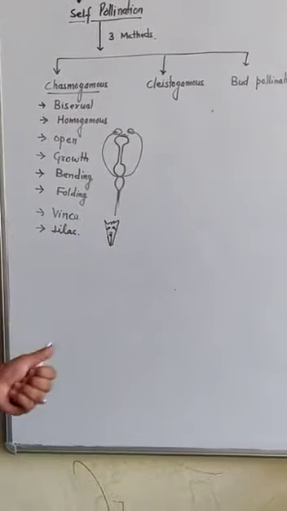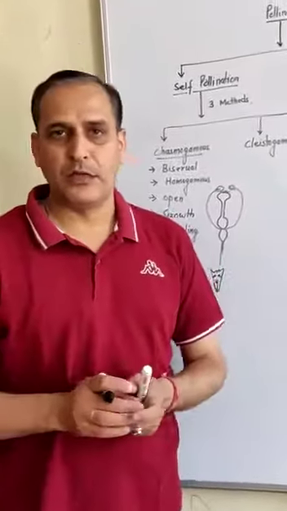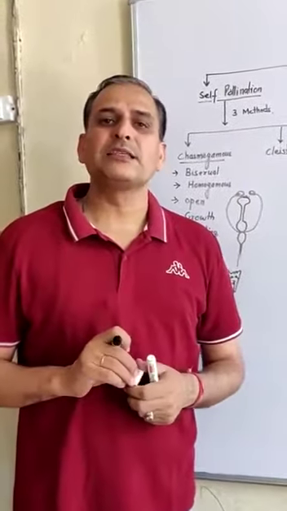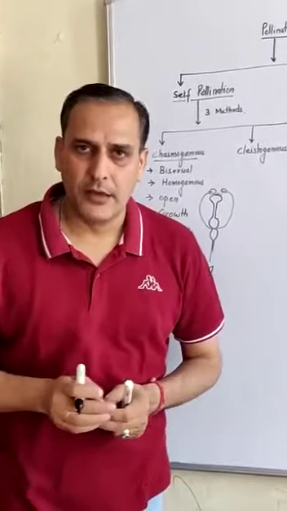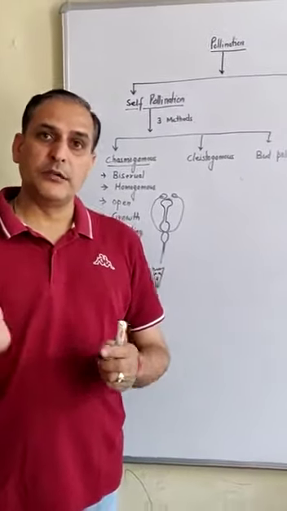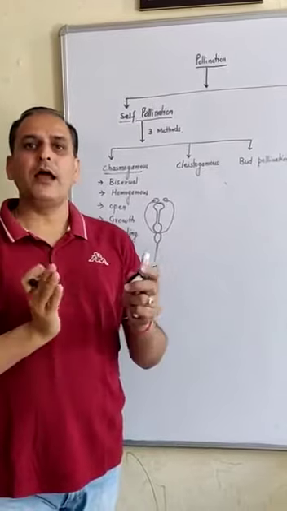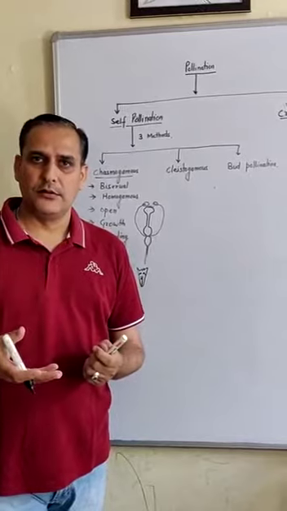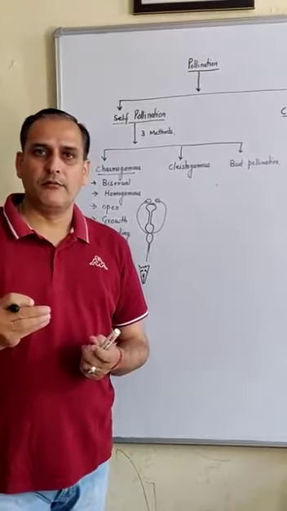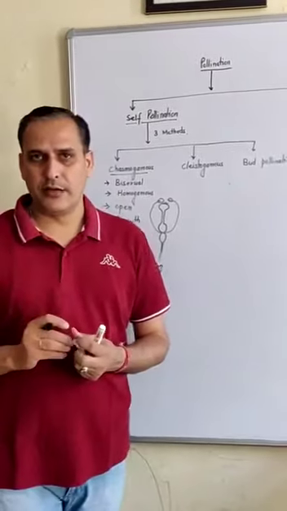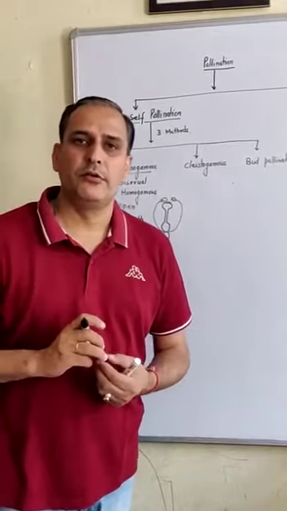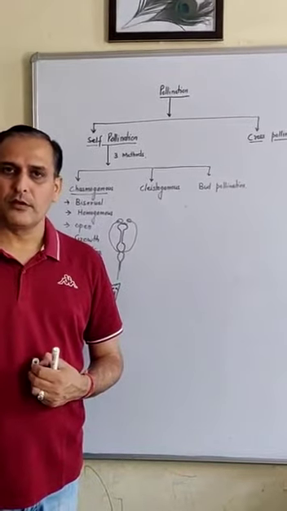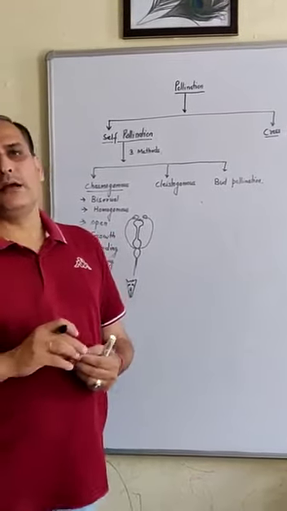Similarly, there are many plants of other families where bending occurs. I am taking the example of sunflower, where the stigma gets bent down over the anther to receive the pollen grains. This happens whenever cross pollination fails. Similarly, we have the example of the four o'clock plant, or Mirabilis jalapa, where such a phenomenon takes place.